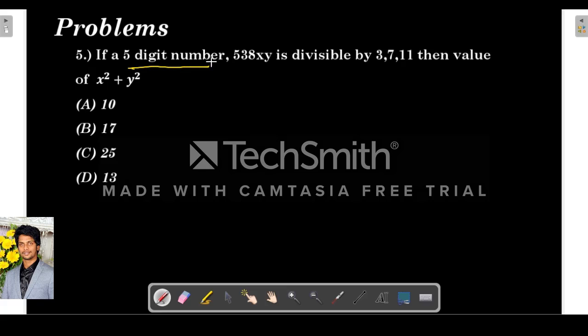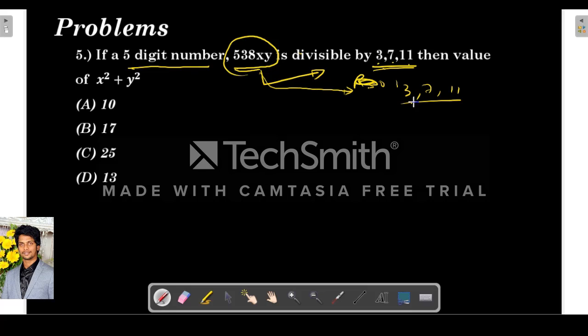So if a 5-digit number 538xy is divisible by 3, 7 and 11, then find the value of x square plus y square. So they are basically telling us 538xy is divisible by 3, 7 and 11, meaning the remainder will be 0 when this is divided by either 3 or 7 or 11. If you observe here, 3, 7, 11 are all prime numbers.